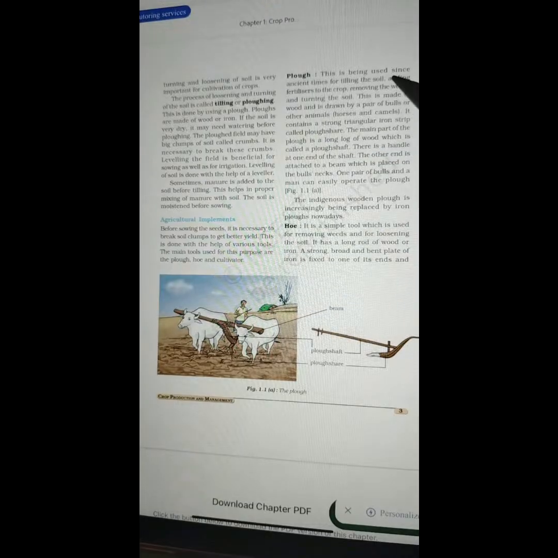Plow. This has been used since ancient times for tilling the soil, adding fertilizers to the crop, removing the weeds, and turning the soil. This is made of wood and is drawn by a pair of bulls or other animals such as horses and camels. It contains a strong triangular iron strip called the plowshare.